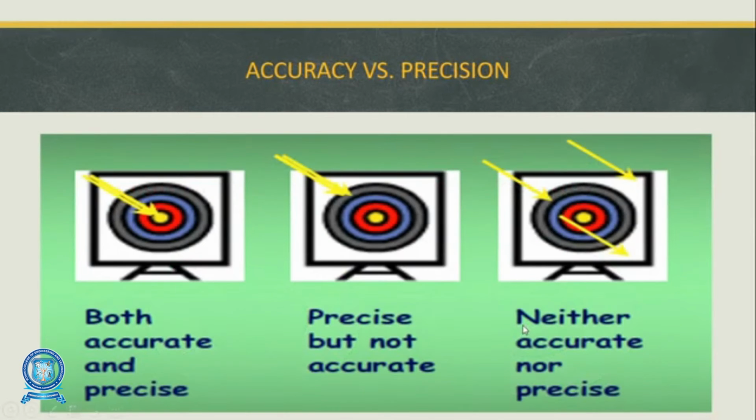Okay, again more deeply. Here three archery boards are there. In the first archery board, three arrows achieve the target and are closer to one another.